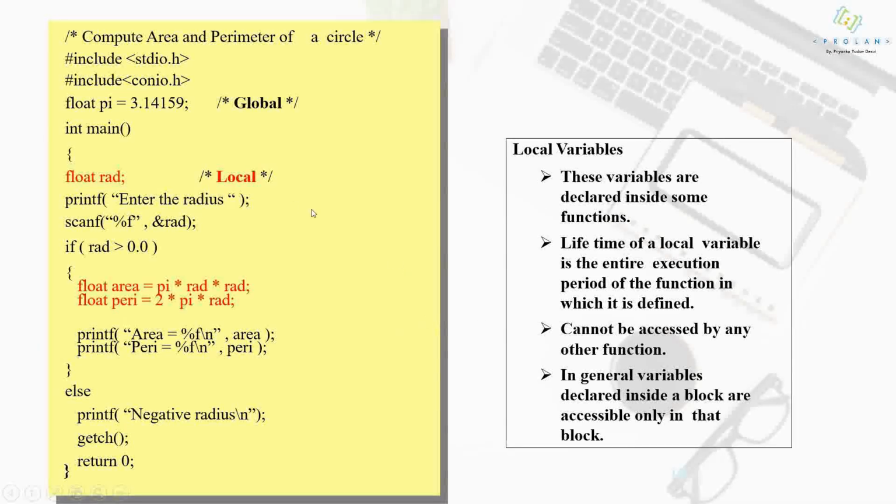Other functions cannot access the local variables, but global variables can be accessed by all the functions. Depending on where you declare your variable, it can be categorized as a global variable or a local variable. If you define it outside all the functions, it becomes global. If you define a variable inside a particular function, it becomes local to that function. So that is what global variables and local variables are about.